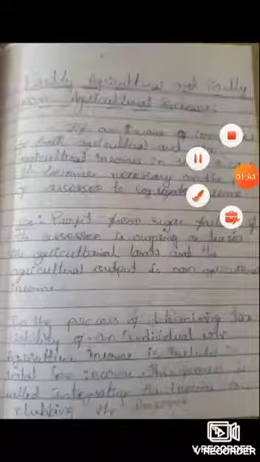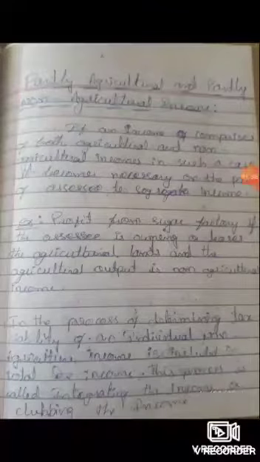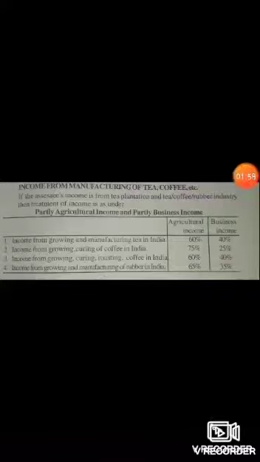So in the process of determining the tax liability of an individual, non-agricultural income is included in the total income. This process is called integrating the income or clubbing the income.